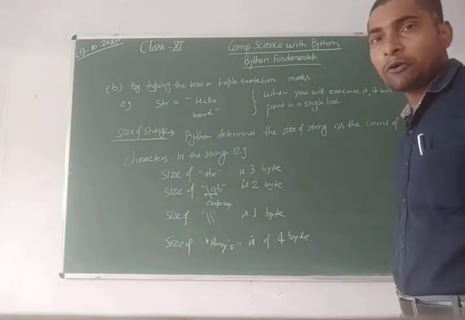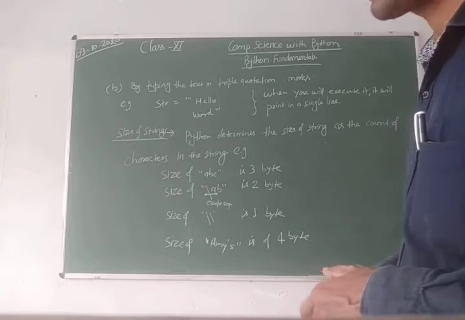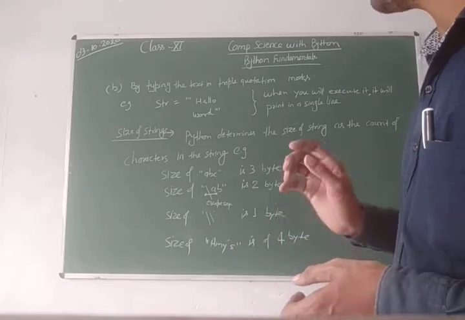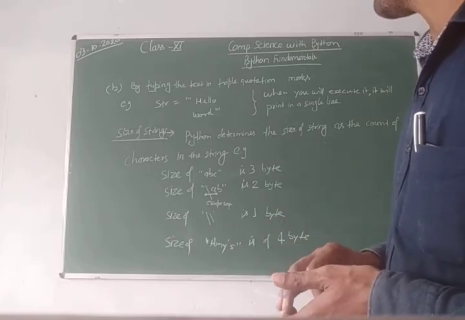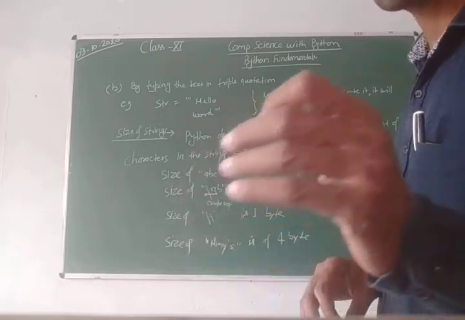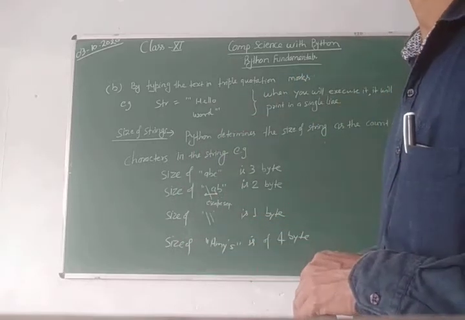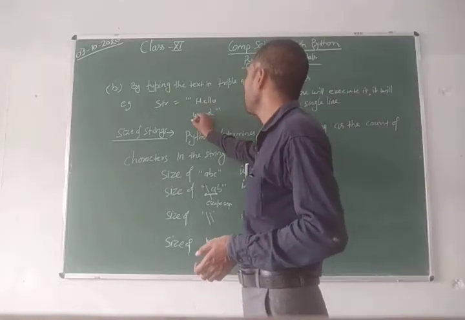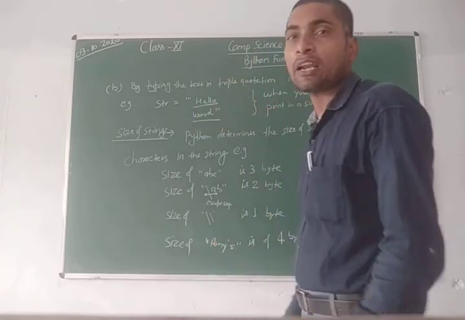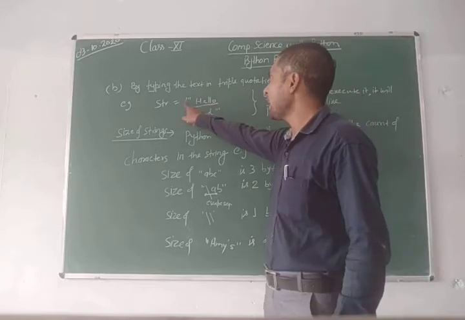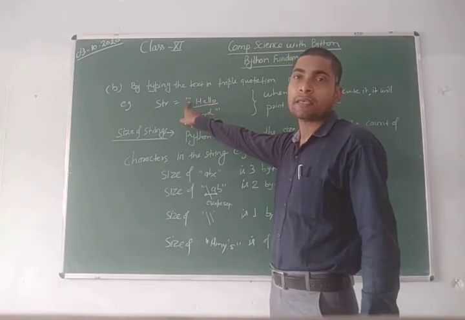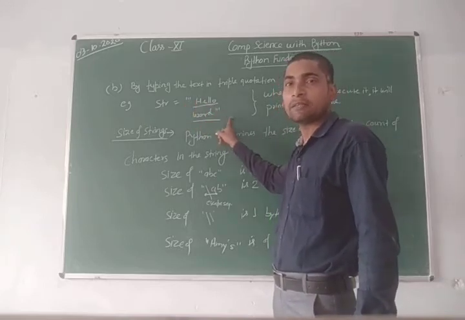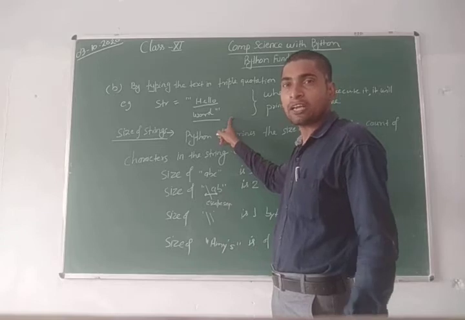Now let us see the second way to write the multi-line string. By typing the text in triple inverted commas, I mean triple quotation marks, you can write a string in more than one line. For example, str is equal to hello world. The single string hello world is written in two lines here, and these two lines are enclosed inside the triple quotation marks. So it is a valid string written in more than one line.